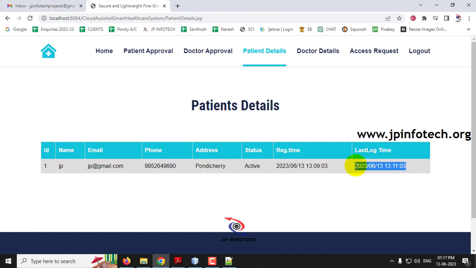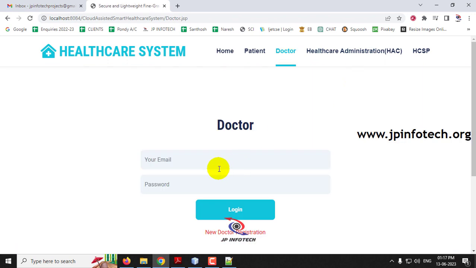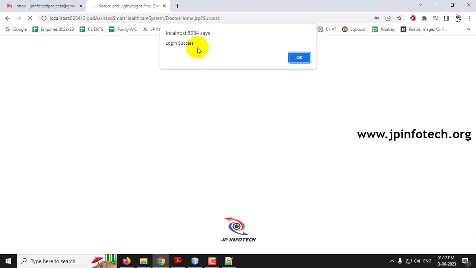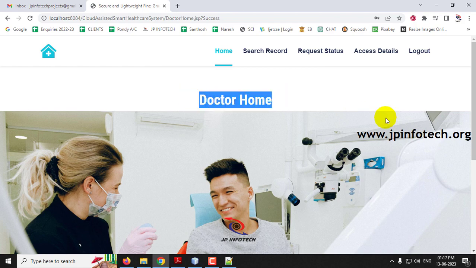That data has been recorded here and stored here, and there is no access request right now, so this table is empty. Now let me log out from this part and go to the doctor part. Let me log in as the Alice doctor and click login. Now you can see the login is success, click OK.